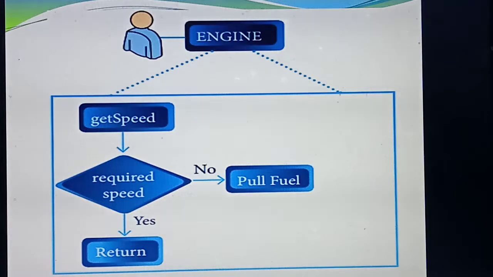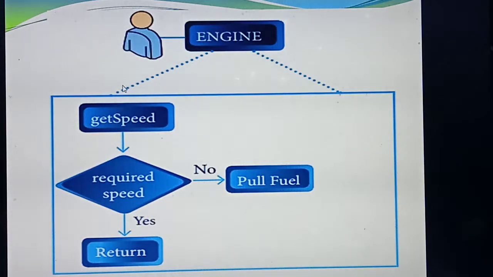So who is the interface between the driver and the car engine or the speed? The driver is pressing the accelerator, then only the car is moving faster. So who is the interface? The accelerator is the interface between the driver and the engine. Understood? See this example.